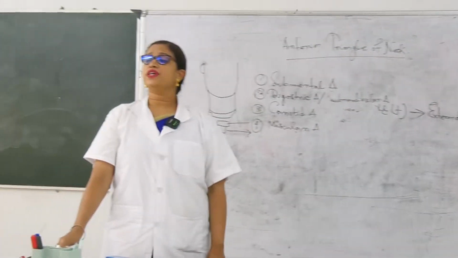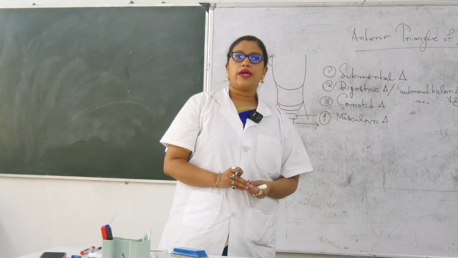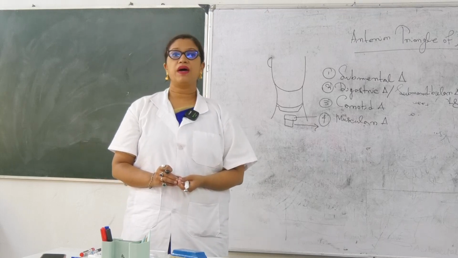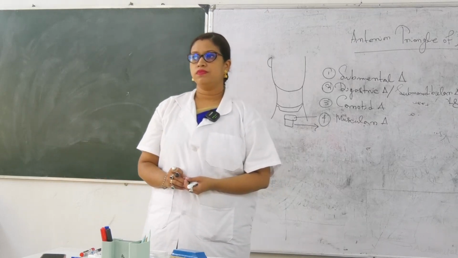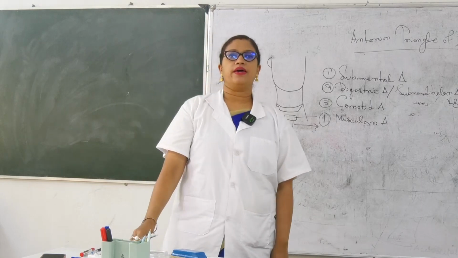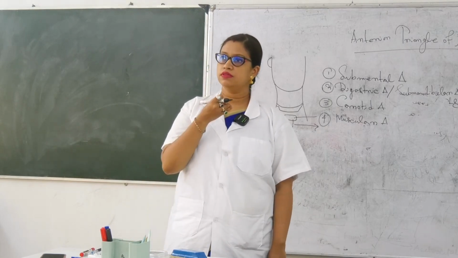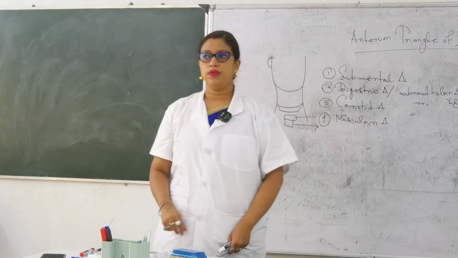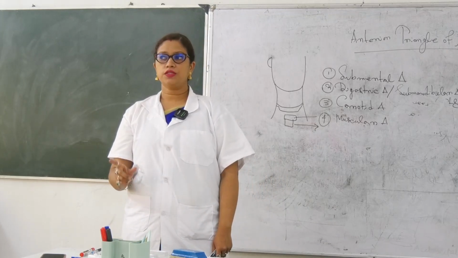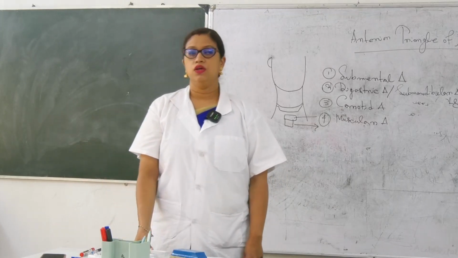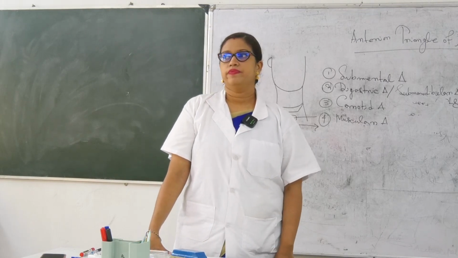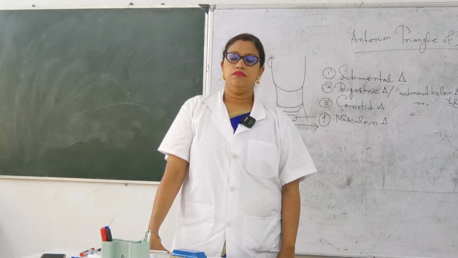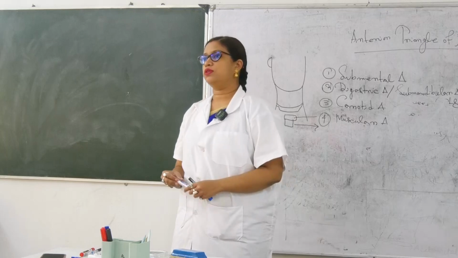Now one by one triangle. First one is the submental triangle. Okay, so submental triangle is formed by, tell me the boundary. So which is the key point over here? Hyoid, right? So there are 2 muscles you are aware of. There is one muscle that has got 2 bellies. One is anterior digastric, another one is posterior digastric. So that is a digastric muscle. So tell me the extension. Where does the anterior digastric extend from and to? And the posterior digastric?